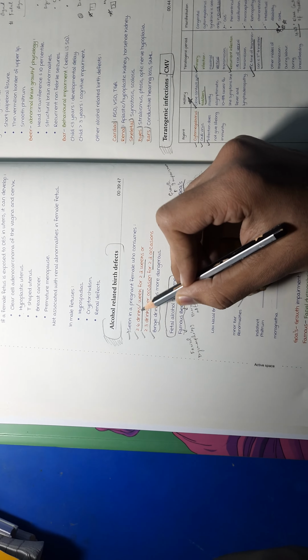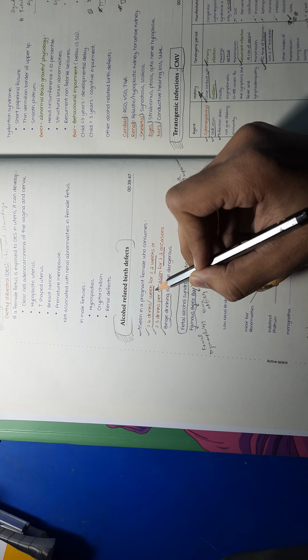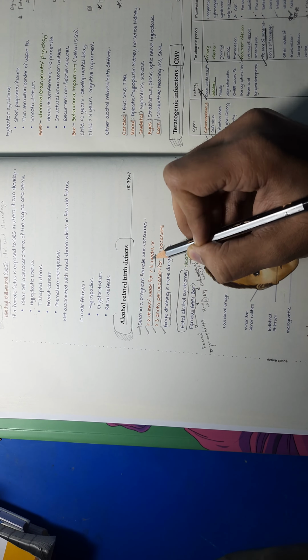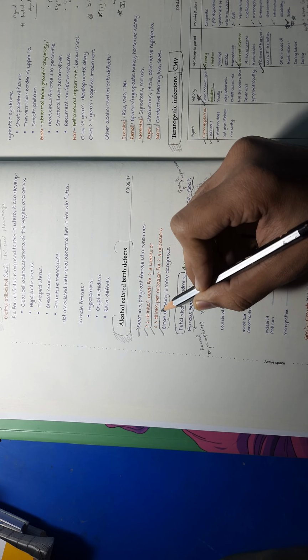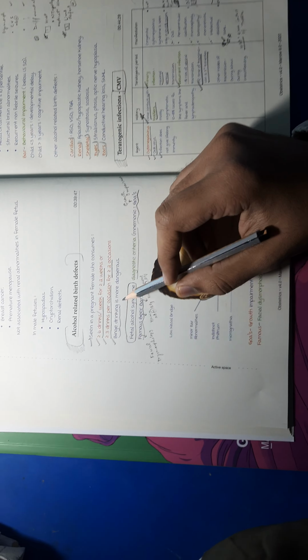Now see alcohol-related birth defects. So how much alcohol would a female have consumed for this to occur? More than 6 drinks per week. If she is a regular drinker, that means more than 6 drinks per week for more than 2 weeks. If she is a binge drinker, more than 3 drinks per occasion for more than 2 occasions.